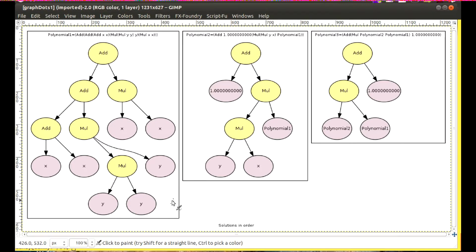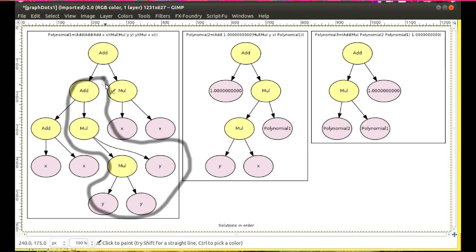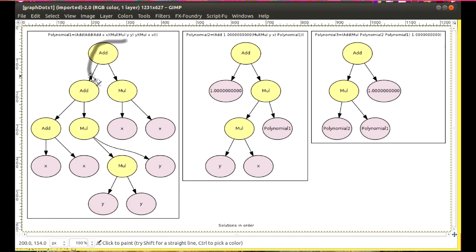The first tree reads as 2x plus y cubed plus x squared. Rearranging the terms, we see the polynomial that generated this data, x squared plus 2x plus y cubed.